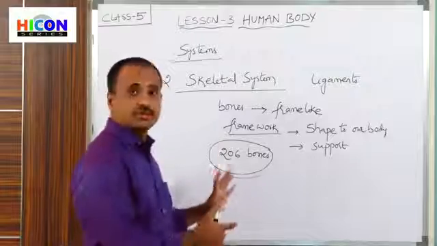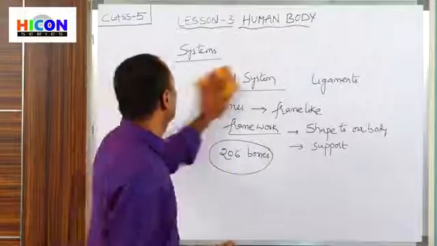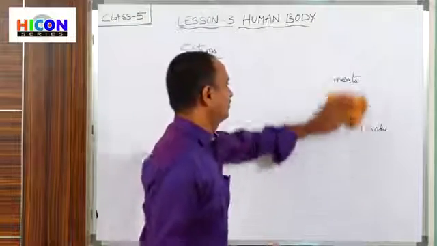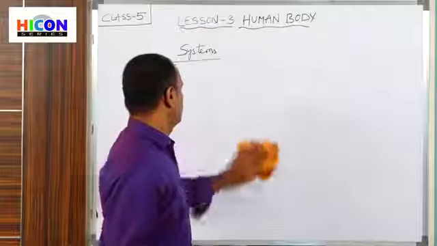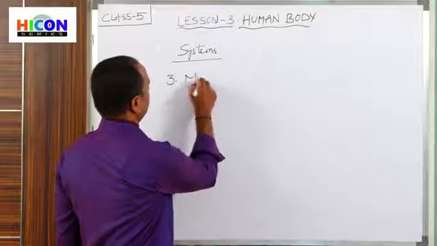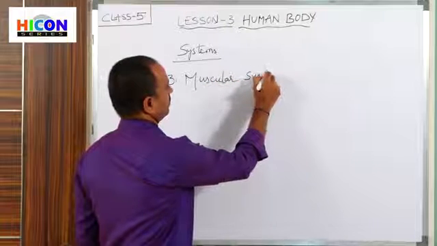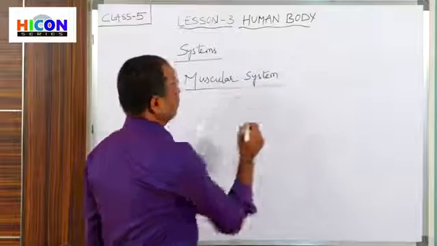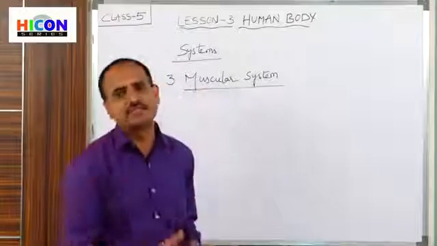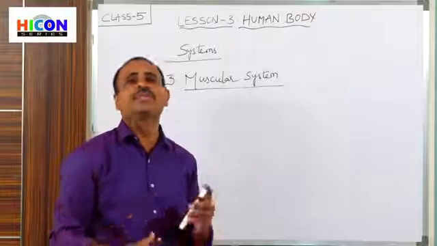And now let's go to the third system in our body. So what is the third system in our body? The third system is the muscular system. So children, the name muscular system itself contains muscular, meaning muscles. Our body is made up of so many muscles.